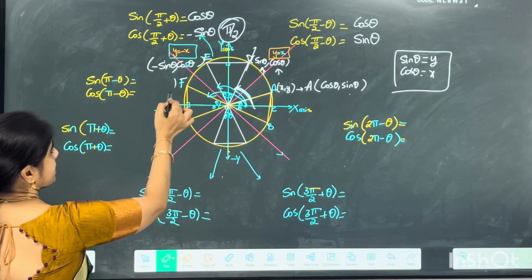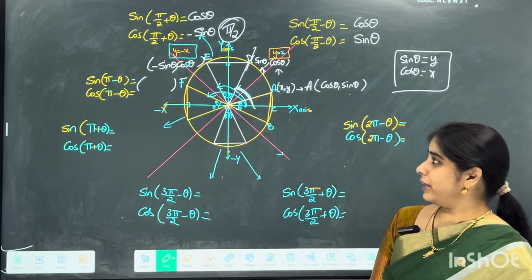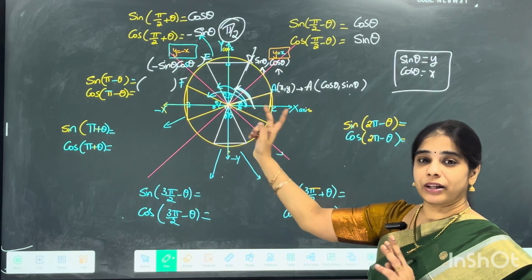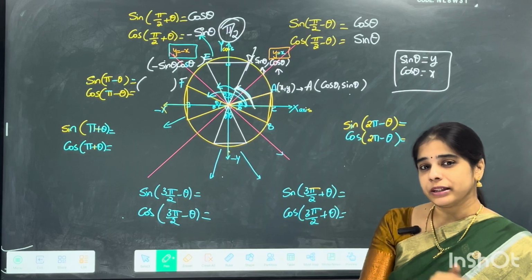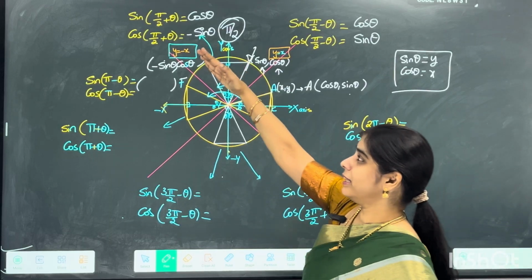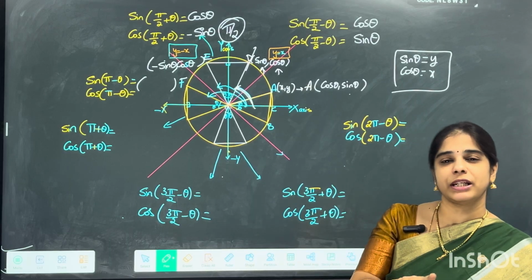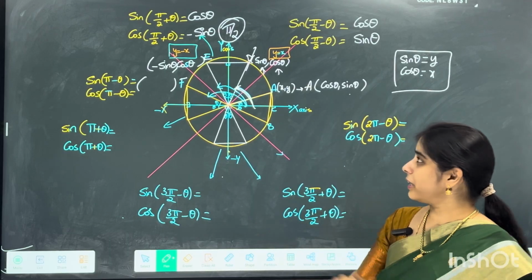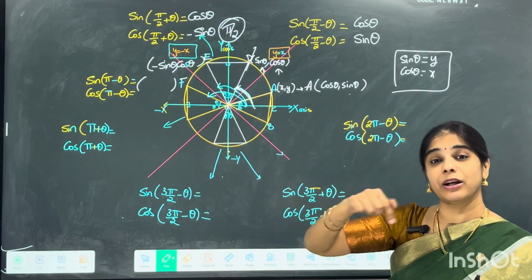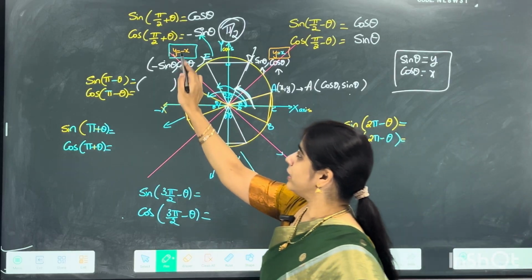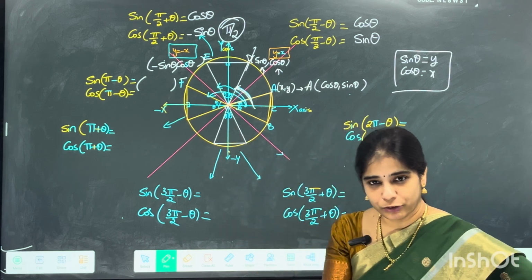Now what are the coordinates here? So I have to write the coordinates of the point F. How do I write the coordinates of the point F? Which triangle is it synchronizing with? So do you observe this and this both are synchronizing here? Or else you can also think about taking the y equal to minus x line. So just flip x and y with the change of their signs, that will be absolutely fine. So for this point, you just flip your sine and cos, x and y, along with the sign changes, right? So this line is your y equal to minus x line. So just to flip it this way, that is one way of thinking.